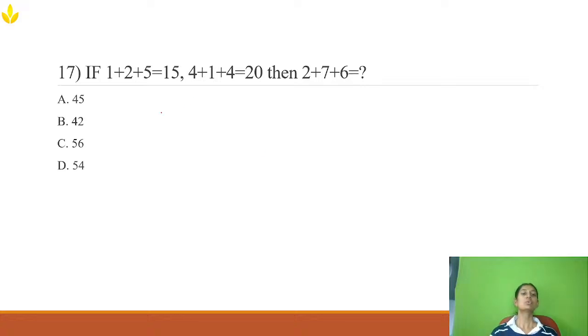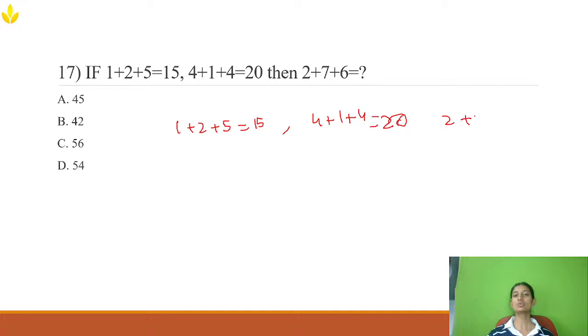Now, this question is from coding and decoding. You need to find the pattern running between 1 plus 2 plus 5 equals 15. Again, here 4 plus 1 plus 4 equals 40. Then you need to find out what 2 plus 7 plus 6 equals.